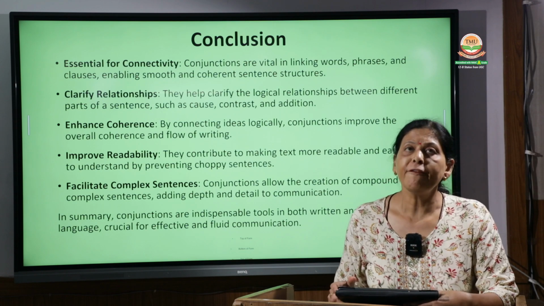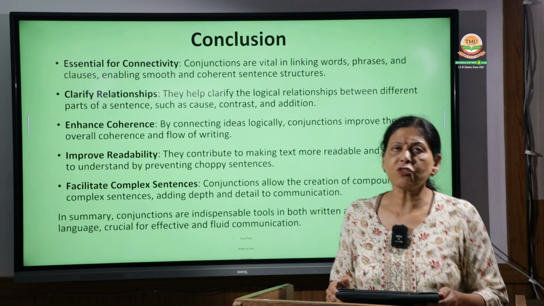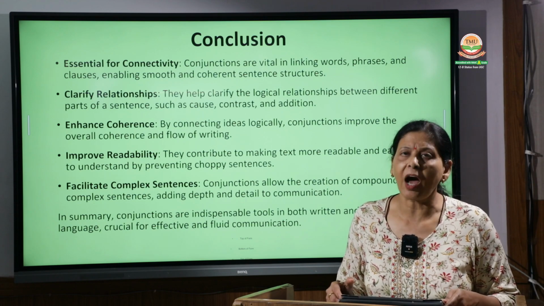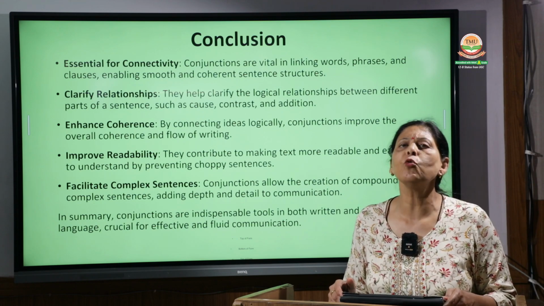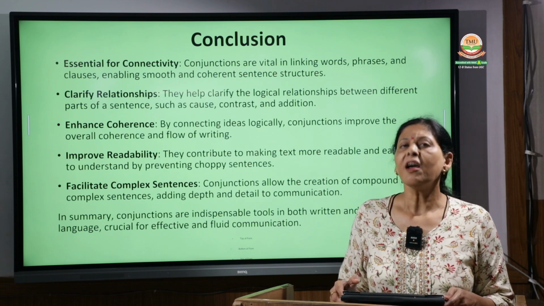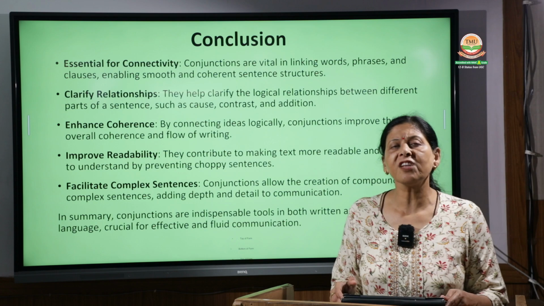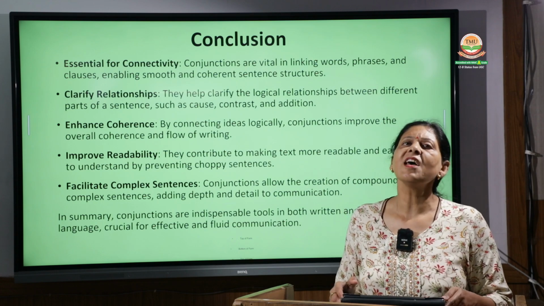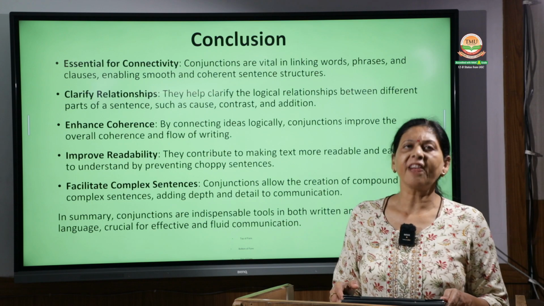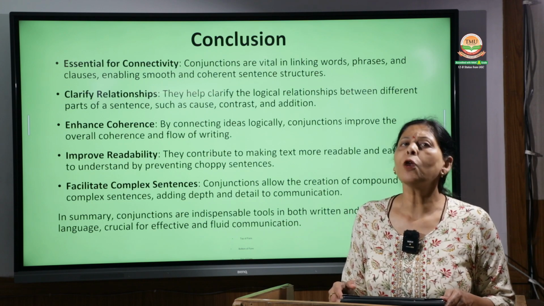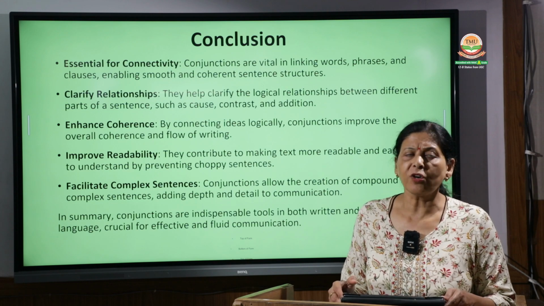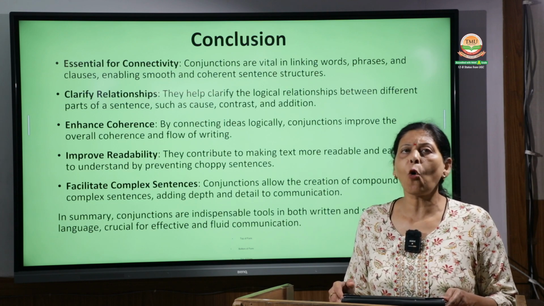First of all, we have three types of conjunctions. Conjunctions are the connecting words, the words that join two nouns, two ideas, two phrases, two clauses or two sentences in a paragraph. They are called conjunctions. And then there are three types: coordinating conjunctions, subordinating conjunctions and correlative conjunctions. We have discussed each of them separately, like coordinating conjunctions and, but, for, so.